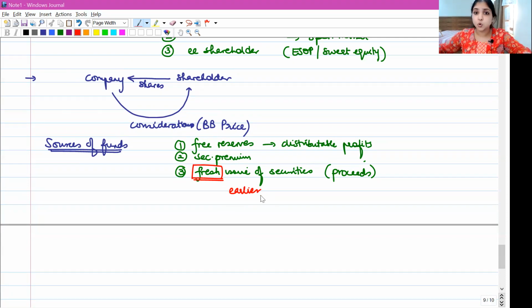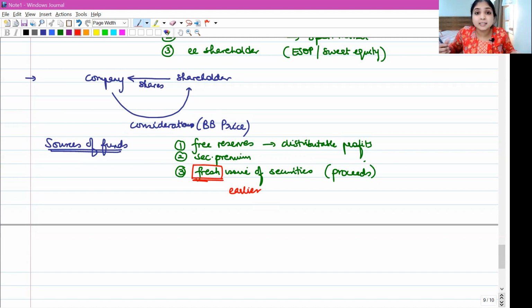The answer is a big no. The company is allowed to take money only out of fresh issue of securities. This discussion should remind you to write the word fresh, because the company is not allowed to touch the proceeds of earlier issues of securities.